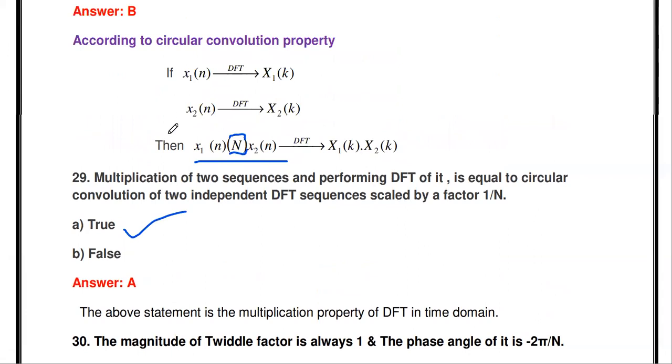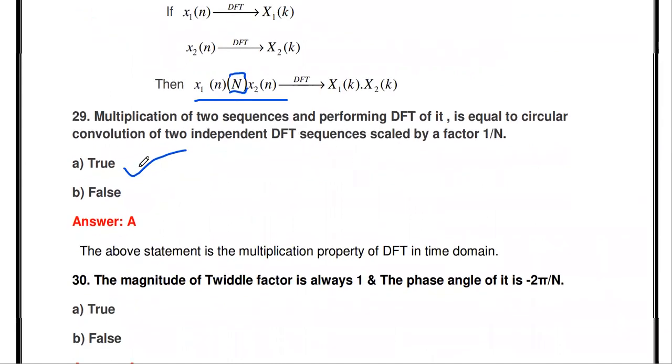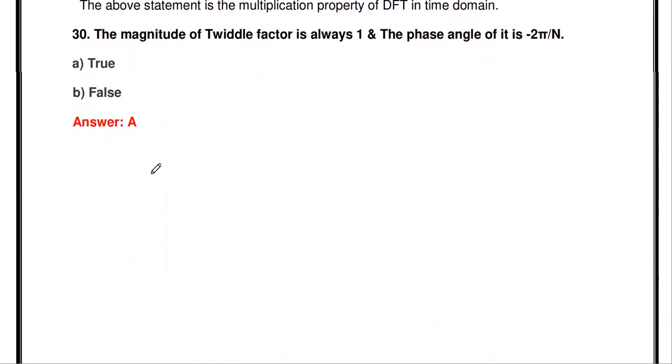This property is the reverse of the circular convolution property. If you are taking convolution in time domain, it gets transformed into multiplication in frequency domain. In reverse, x1 multiplied with x2, if you take the DFT, the answer is 1 by N, X1 of k circular convolution with X2 of k. This is the multiplication property. The statement is true.